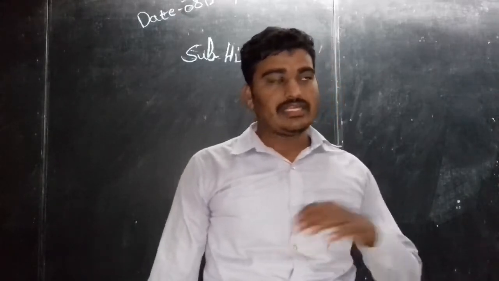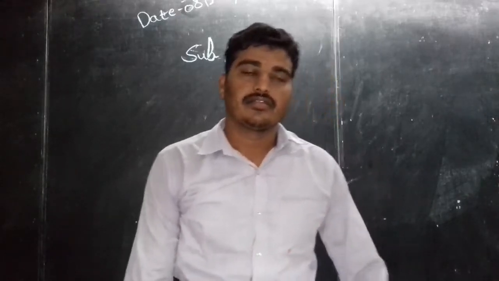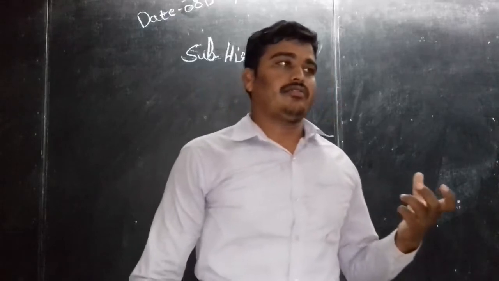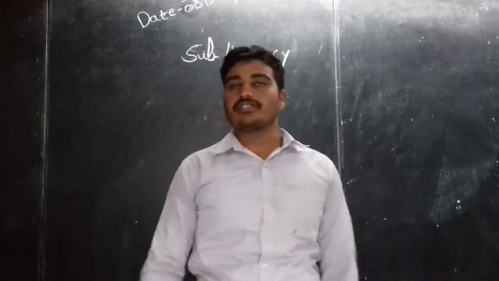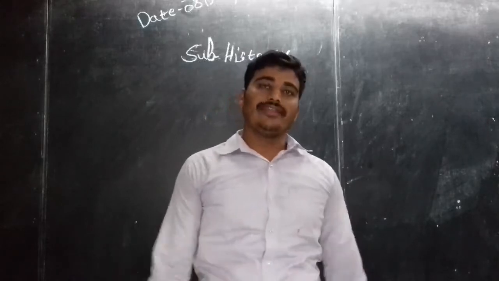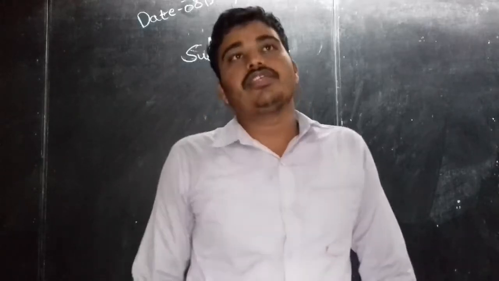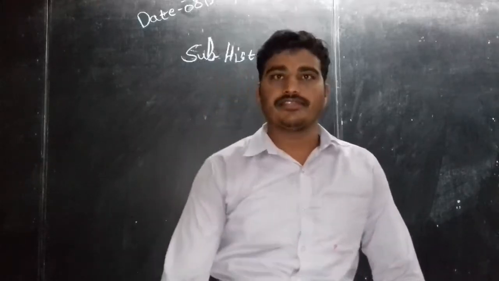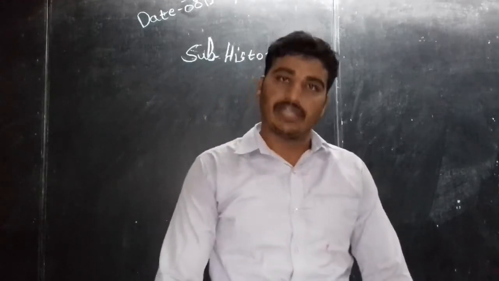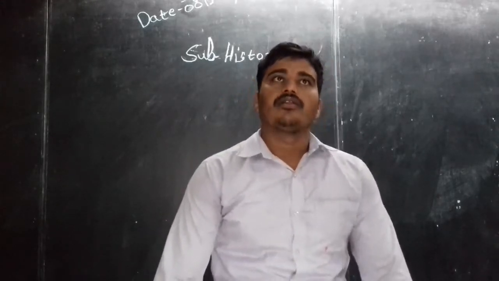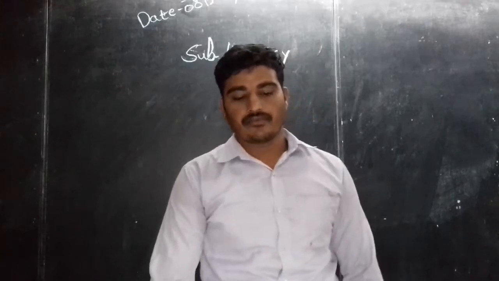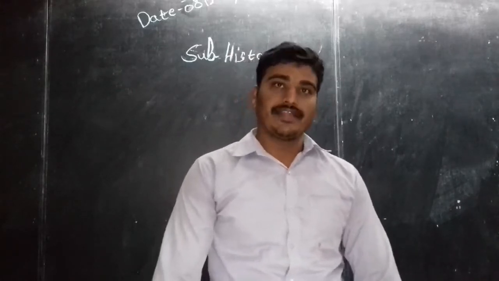But while learning all these things, we need evidence and sources. So what kind of sources are we using for learning the history of post-independence India? In this period, we are going to see which kinds of sources we have.